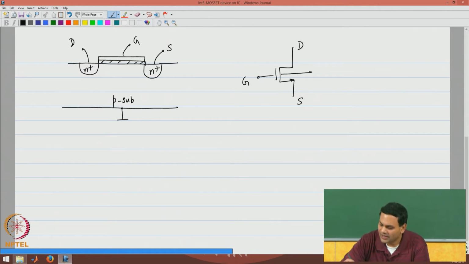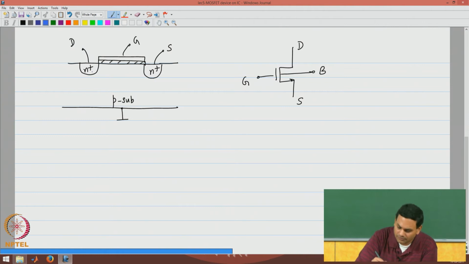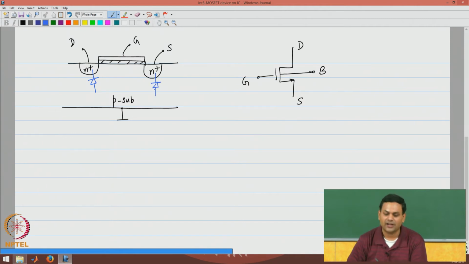I will denote that by B. Normally, all NMOS devices on the same substrate will have a common bulk, and to ensure proper operation you need to make sure that these PN junction diodes are always reverse biased, and therefore, the P substrate is always connected to the lowest potential on the integrated circuit.